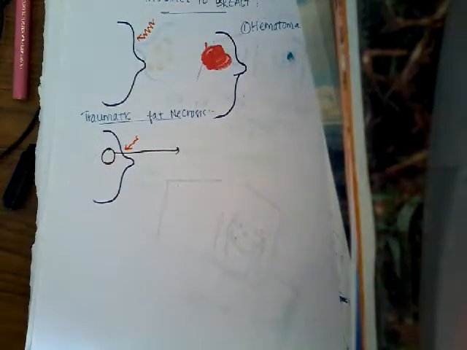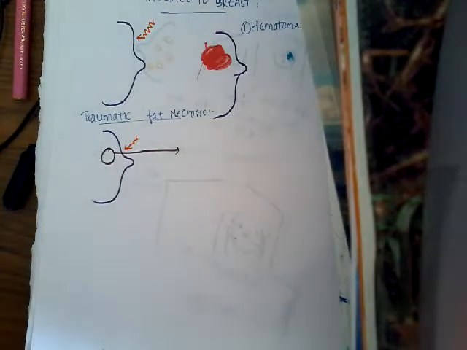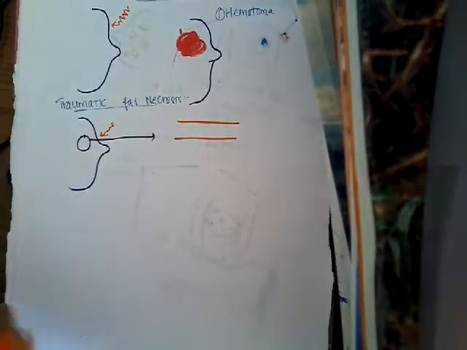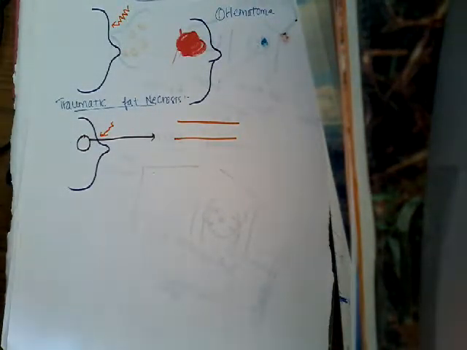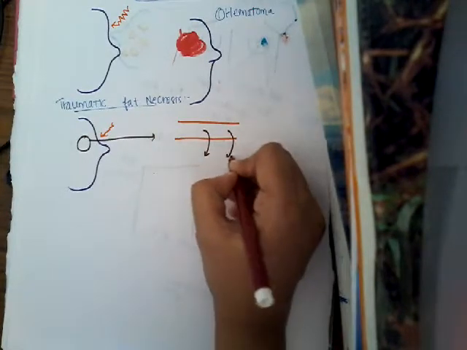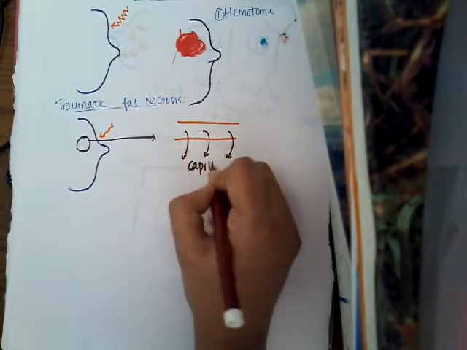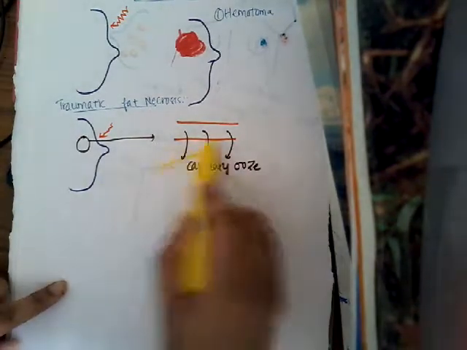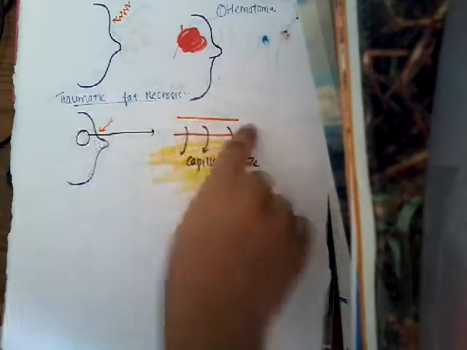Whatever it is, some changes occur. Whenever there is trauma in the breast, there are capillaries. I'll just draw the capillaries. From the capillaries, there is oozing of fluid outside. So this is capillary ooze. Because of this trauma, there is capillary ooze. And here, there is complete fat in the breast. The capillary ooze is reaching the fat.